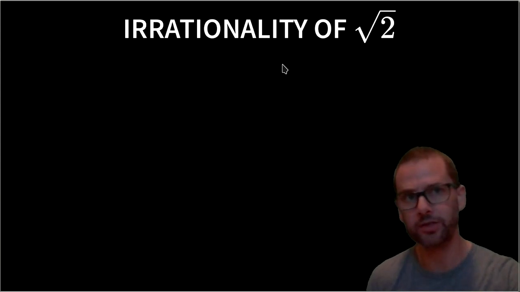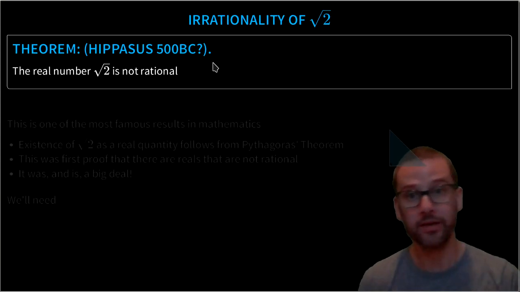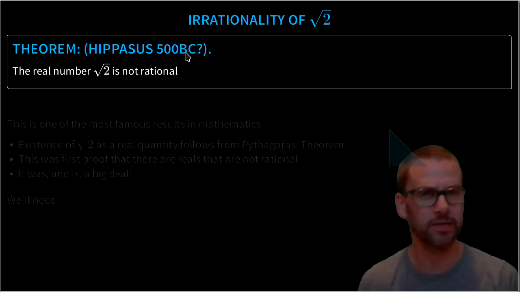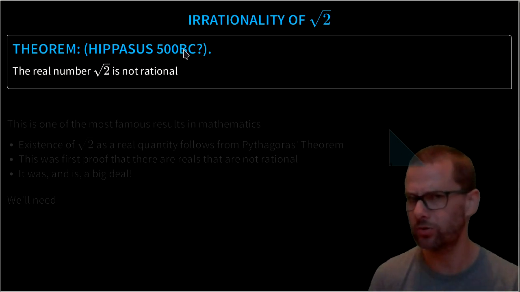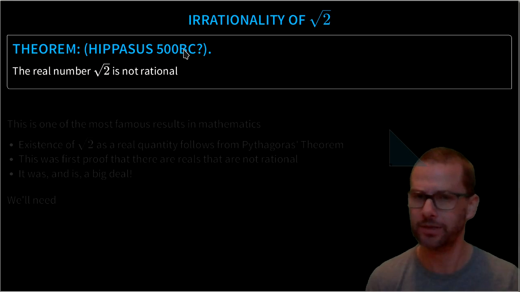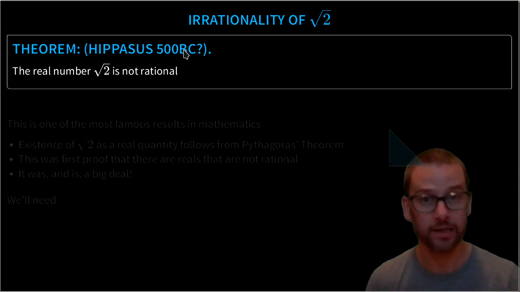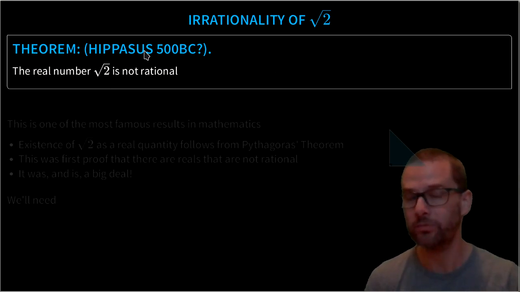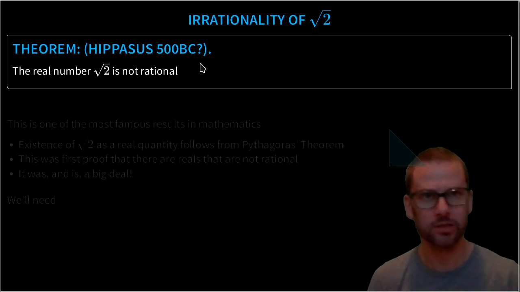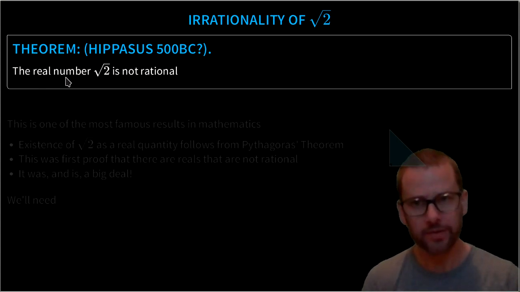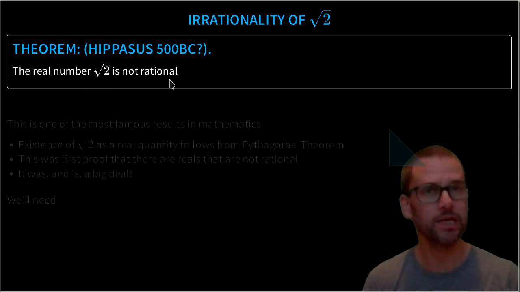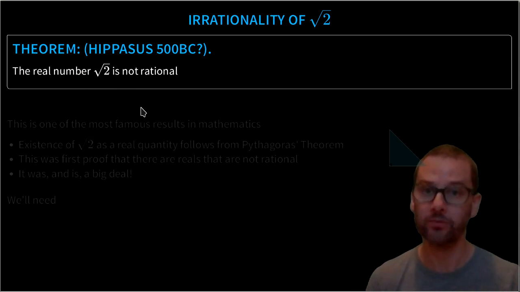So the first result concerns the irrationality of root 2. This is a theorem due to Hippasus around 500 BC, but the written record isn't so good, so we don't actually know too many details about the context in which it was done, and we don't have good proof that it was actually Hippasus, but this is typically who it is ascribed to. And this is the theorem that the real number root 2 is not expressible as a rational number.